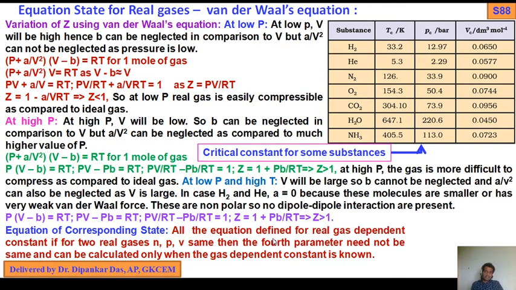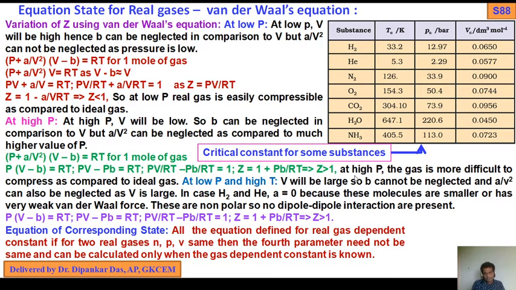Okay, so that is the variation of Z using van der Waals equation. Now, equation of corresponding state.